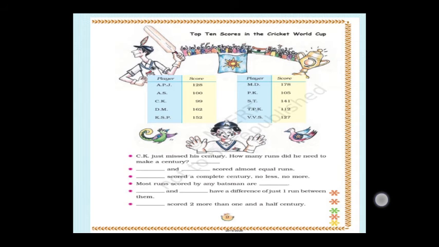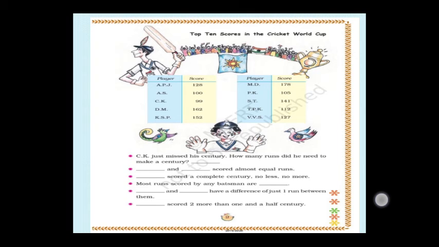Next, top 10 scores in the Cricket World Cup. See here, the top 10 scores in the Cricket World Cup are given. Here the names of the players are given in a shortened way. APJ scored 128, AS scored 100, CK scored 99, DM scored 162, KSP scored 152, MD scored 178, PK scored 105, ST scored 141, TPK scored 112, VVS scored 127.